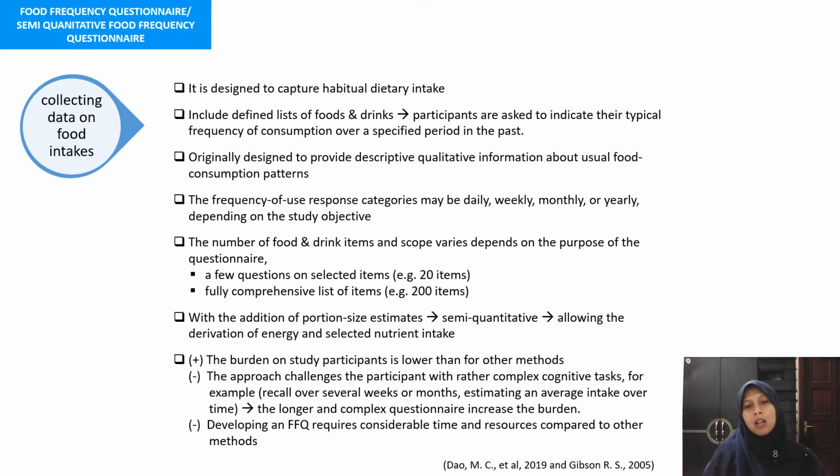Besides that, developing an FFQ also requires considerable time and resources compared to other methods, because we have to develop an FFQ that consists of population-specific food lists, and then we also have to test and validate the questionnaire before we can use it.